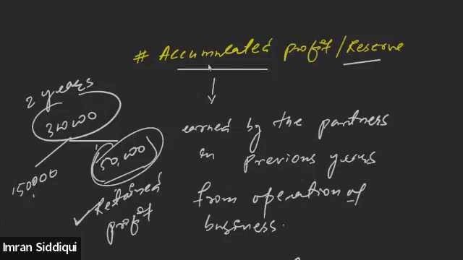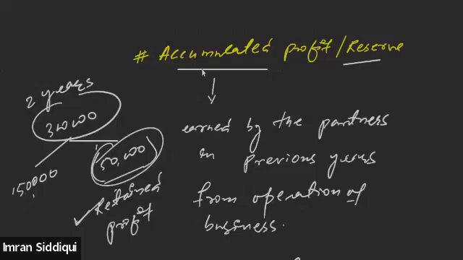Accumulated profit is the profit which is kept by the business from previous earnings, which is not yet distributed among the partners. Partners have decided to keep a proportion of profit in the balance sheet, considering that they will be investing this profit in future. Similarly, they may have made a reserve out of it.